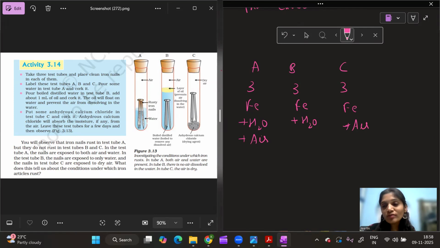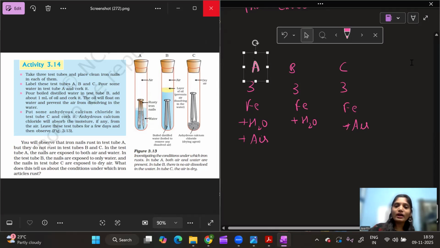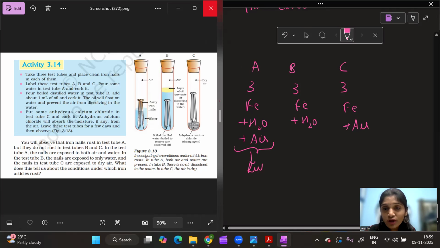That is the reason. To remove the moisture, we put anhydrous calcium chloride. Now, if you see this, where do you see the rusting of iron nails here? You see rusting of iron nails in test tube A.